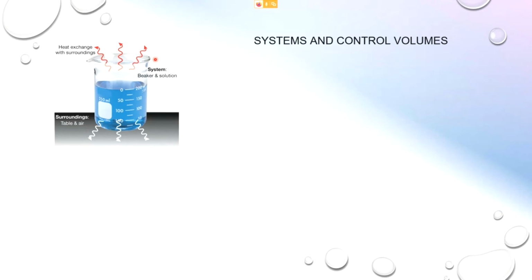How are we going to identify whether there is heat flowing from inside your room to outside, or from outside to inside? How do we know whether energy is flowing across or not?